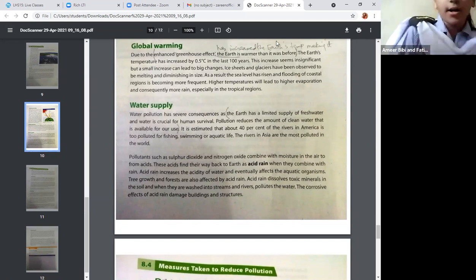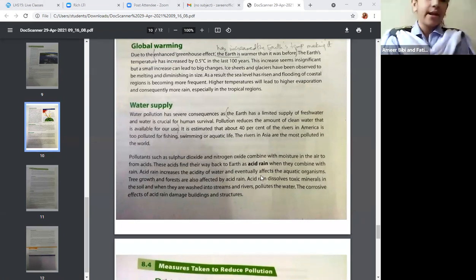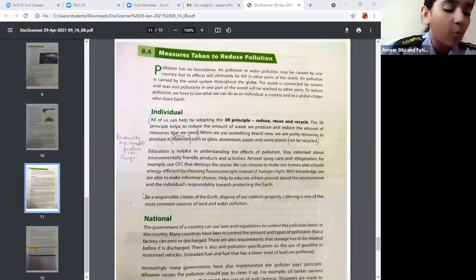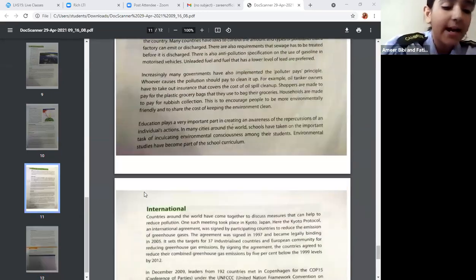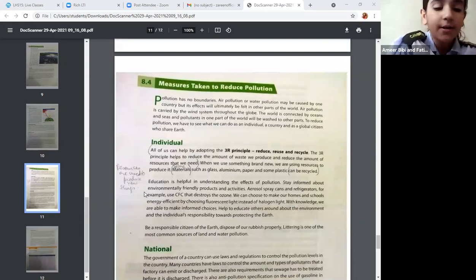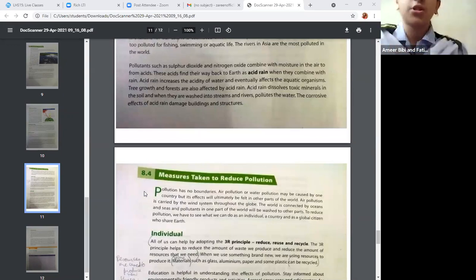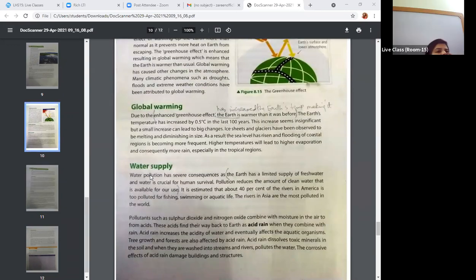aquatic organisms. Tree growth and forests are also affected by acid rain. Acid rain dissolves toxic minerals in the soil, and when they are washed into streams and rivers, pollutes the water. The corrosive effect of acid rain damages buildings and structures. So basically, water supply can also be affected.